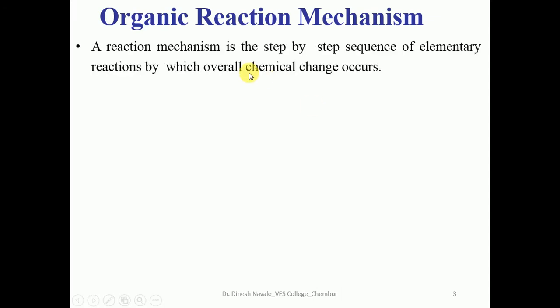So in organic reaction mechanism, a reaction mechanism is the step by step sequence of elementary reactions by which an overall chemical change occurs. In simple terms, organic reactions are normally carried out with the making of bonds or the breaking of bonds. So in simple language, organic reaction mechanism is a step by step study of the bond making and bond breaking of the organic reaction.